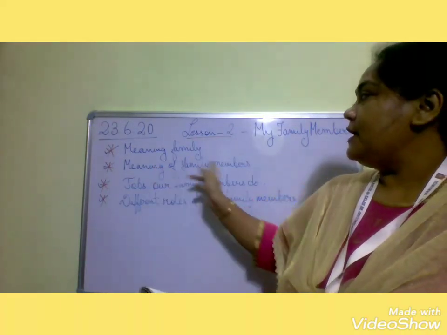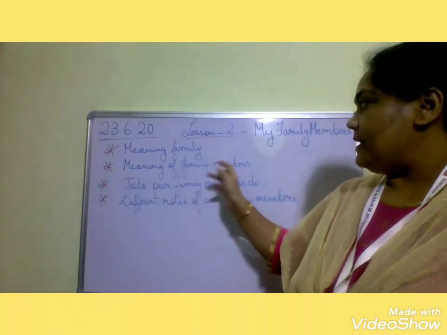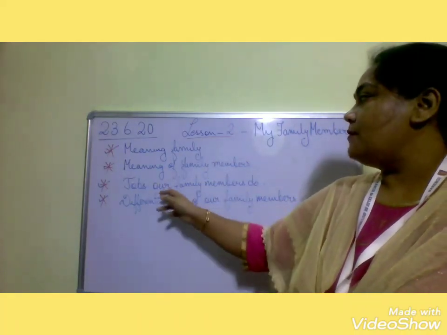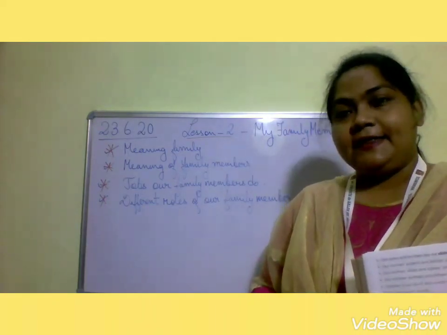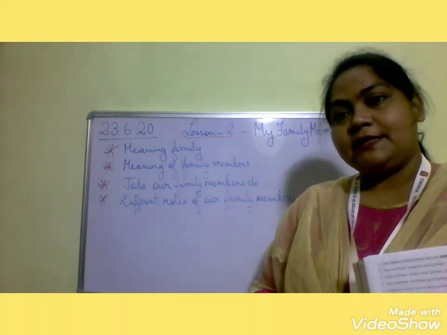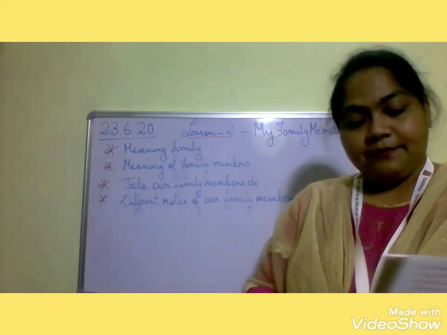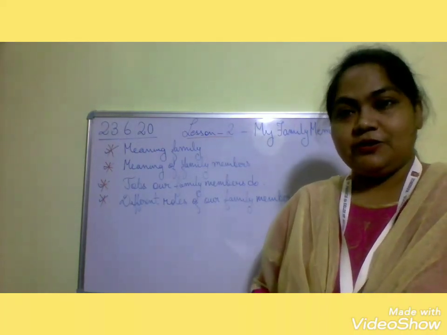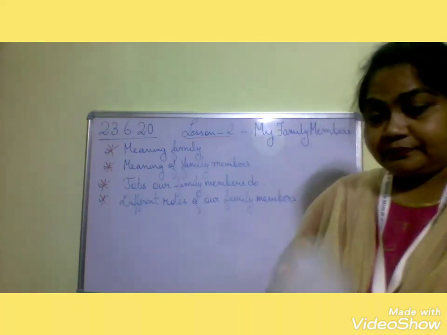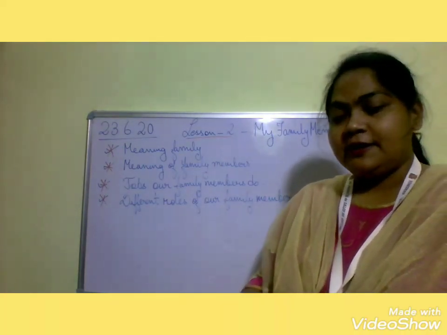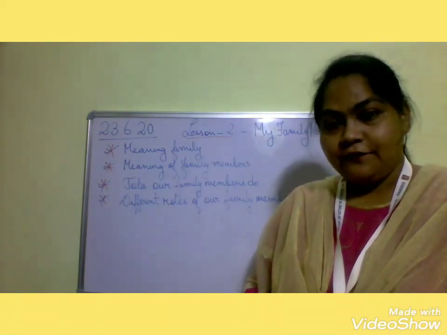Then next comes the meaning of family member. Those people who live together are called family members. Then come jobs our family members do. Job means to earn money, and there are different kinds of jobs that our family members do to earn money. For example, some are doctor, teacher, engineer, artist, businessman, then service holder. Okay children, they do their work and they earn money for the family.